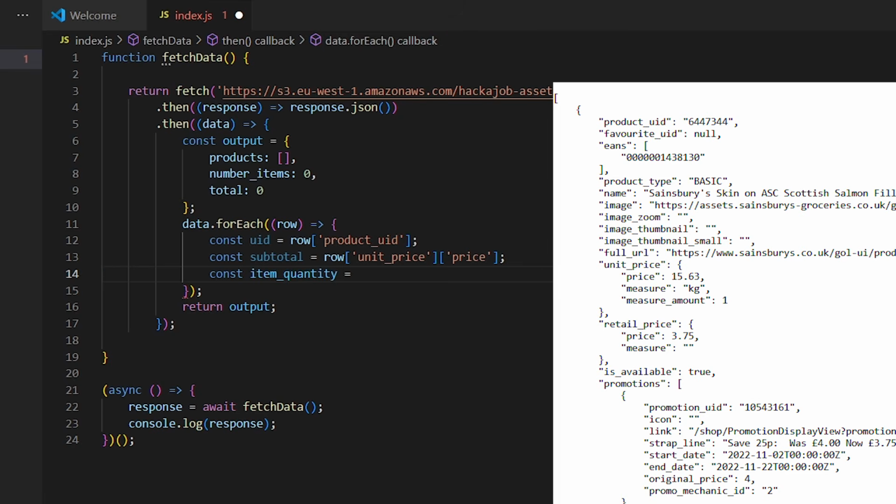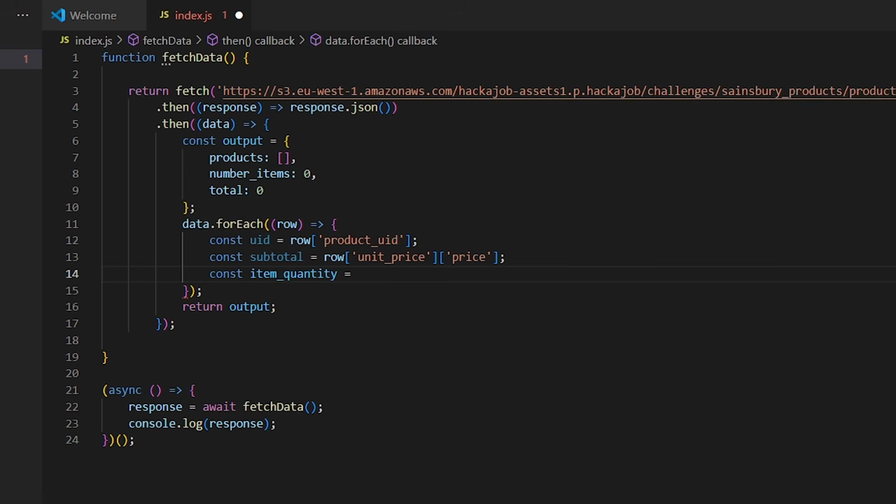The quantity, I was expecting a specific quantity property, but there isn't one as far as I can see. I've looked, and again, that's why I suggested this was a trick question. I think it's in very, very bad taste, as I said before. But to get the quantity, I am assuming that we divide the unit price by the retail price.